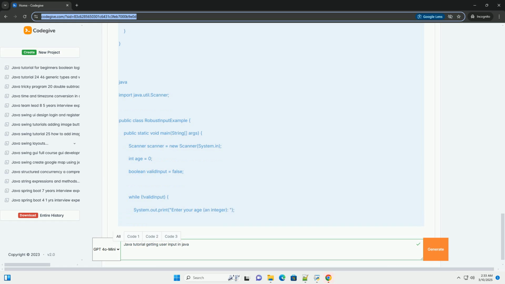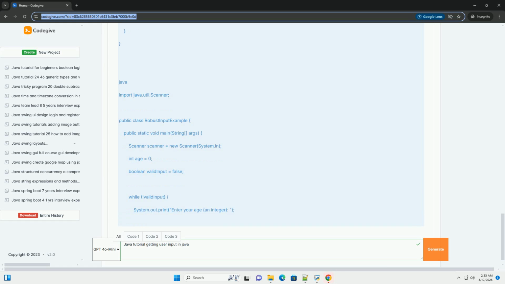1.2. Reading different data types. The Scanner class provides various methods for reading different data types. nextInt reads an integer value. nextFloat reads a floating point value, float. nextDouble reads a floating point value, double. nextBoolean reads a Boolean value. next reads the next token as a string, delimited by whitespace. nextLine reads the entire next line as a string, including whitespace.